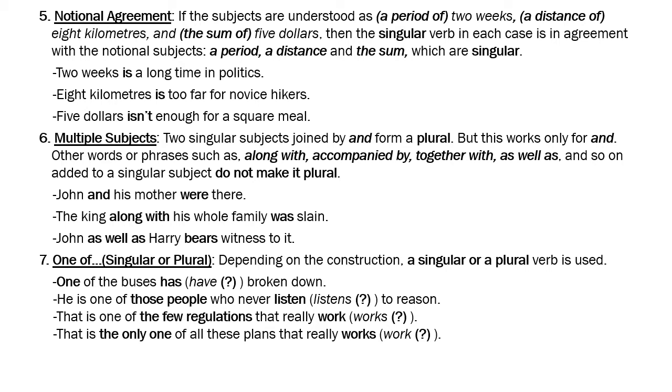If you're talking of $5, it's plural, but then you're talking of a sum of $5 in a particular sentence. So then the verb will be singular, because a period is singular, the distance is singular, the sum is singular, so that will take a singular verb. So let's see some examples. 2 weeks is a long time in politics. You can't say 2 weeks are a long time, because you're basically saying the period of 2 weeks is a long time. That period you're talking of, 2 weeks, is a period. So the notional subject is the period.